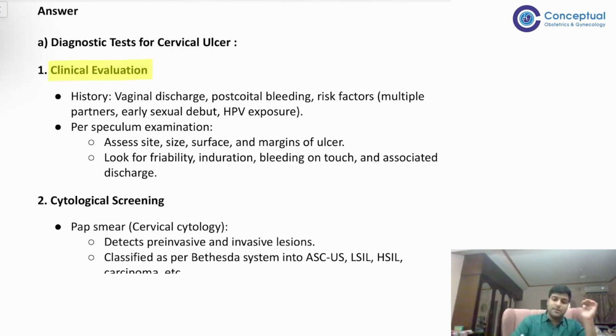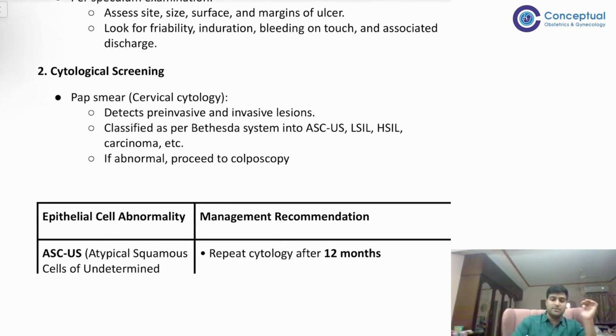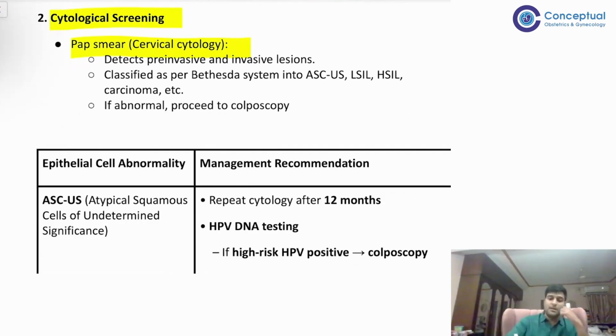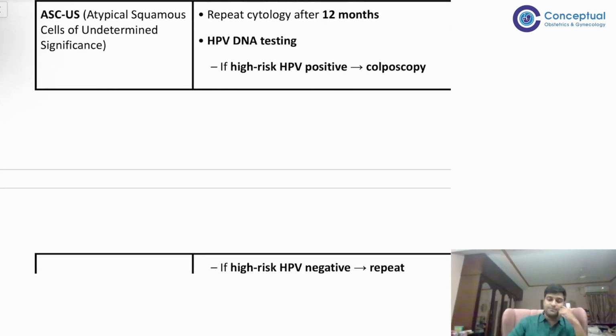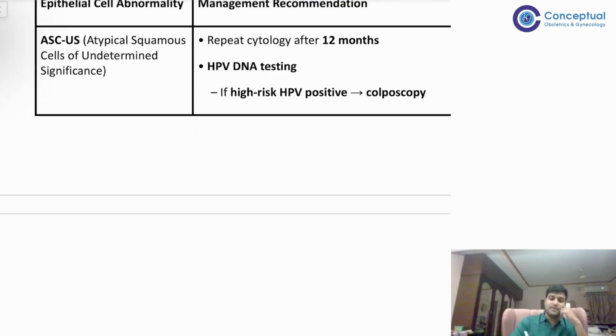Clinical evaluation होने के बाद you go for cytological screening. And cytological screening is done using pap smear. You take the pap smear, right? And then it can be classified along with the Bethesda system into what? Atypical squamous cells of undetermined significance. In that case, you have to repeat pap smear after 1 year.